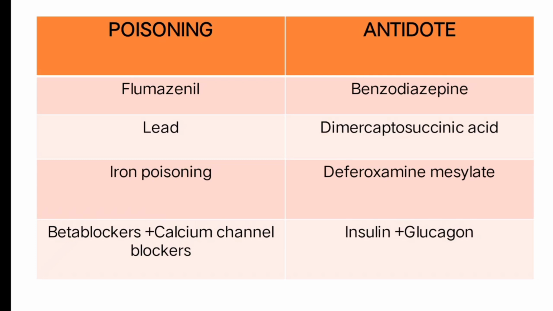Next, for beta blockers plus calcium channel blockers poisoning, the antidote is insulin plus glucagon. Certain antidotes we have to memorize, and certain antidotes we need not; by using tricks and the help of pronunciation we can easily understand them.